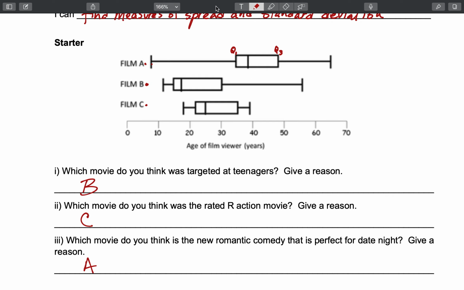Film A looks like it goes from about 34 to 48, and if that was the case, I have an interquartile range of 14. Film B looks like it goes from about 14 to 30, and that would tell me I have an interquartile range of 16. And then film C goes from 22